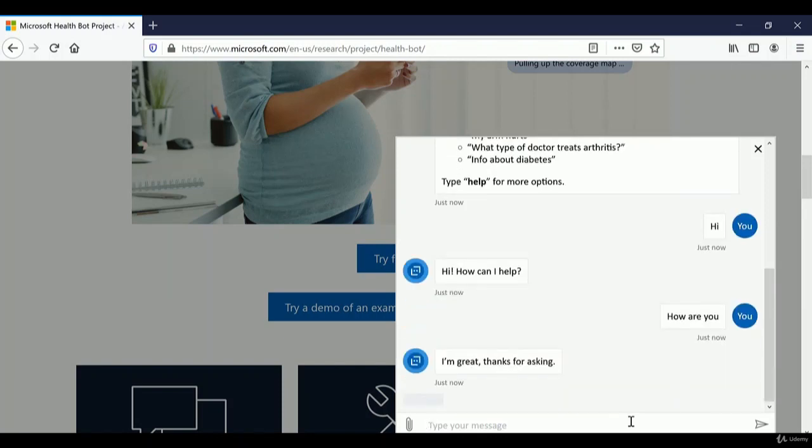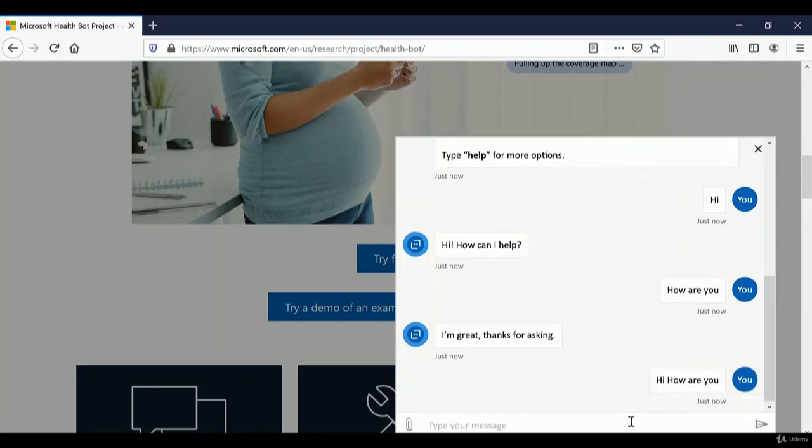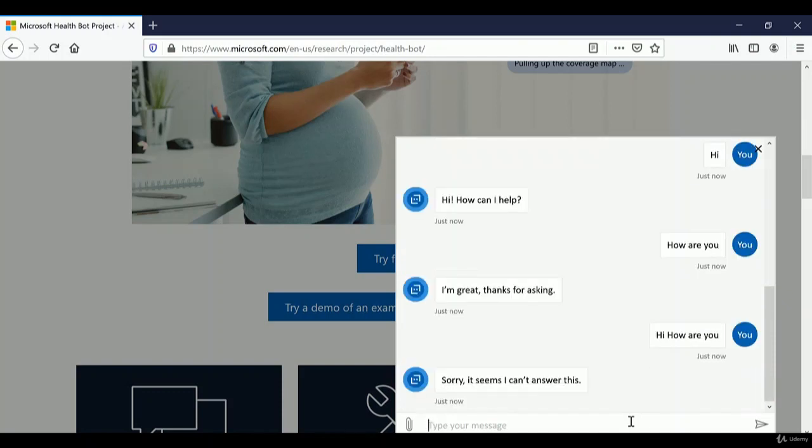But let's say I say hi, how are you in combination. Let's see what it says. Sorry, it seems I can't answer this. See, I asked the same thing. It's because we should have a lot of knowledge base so that we can have that in the response. So let us check with this.